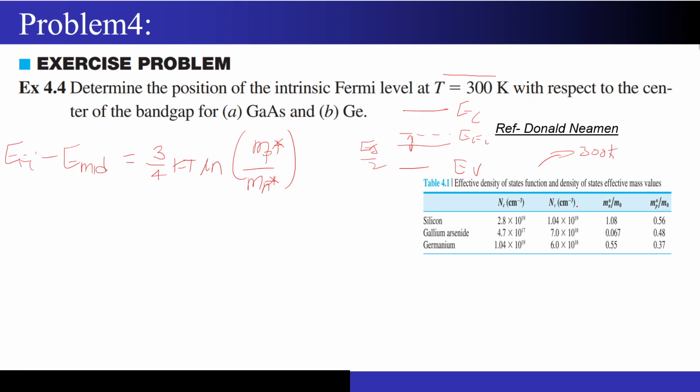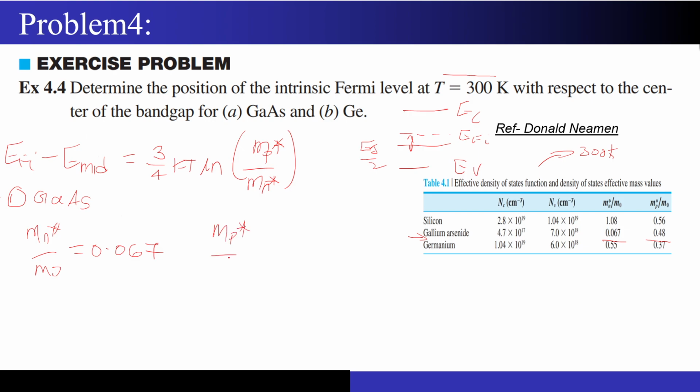Let's see for the gallium arsenide, right? We will solve this first for gallium arsenide, and then we will solve it for germanium. So for gallium arsenide, that is written over here. Mn star upon M naught is 0.067, and MP star upon M naught is 0.48, right?